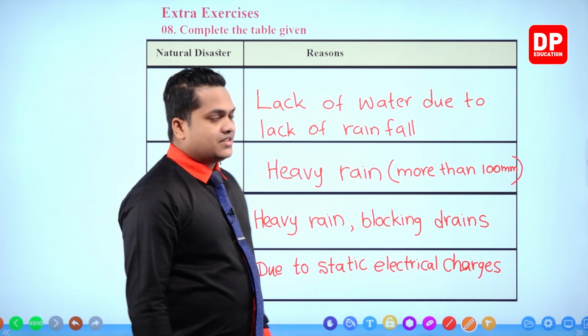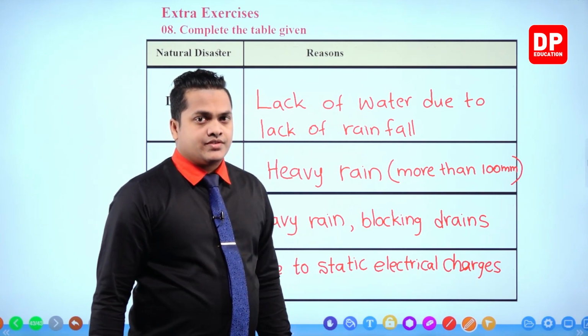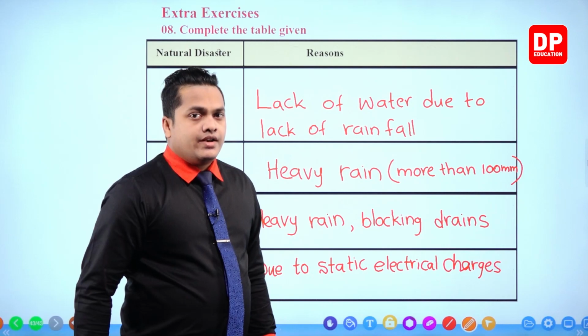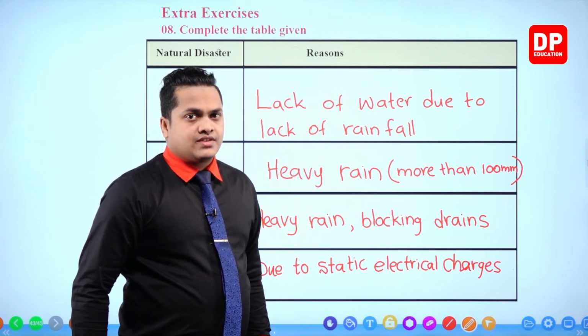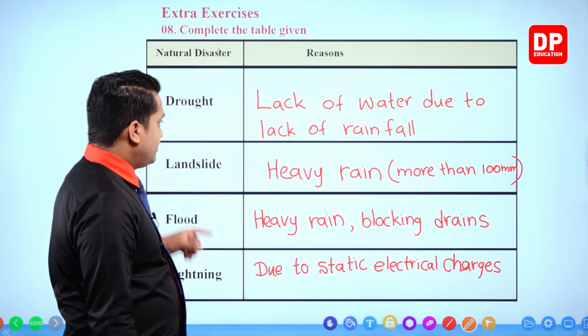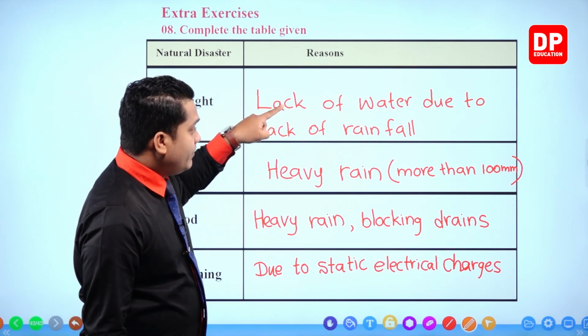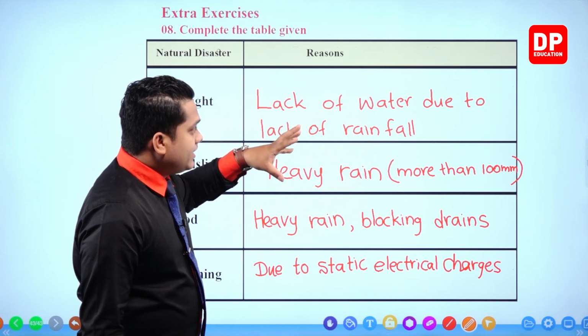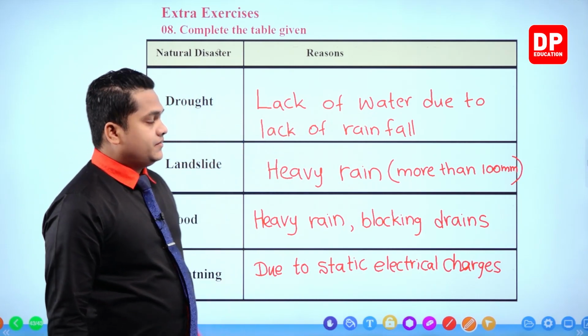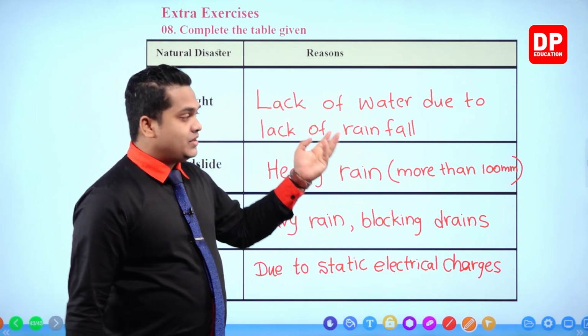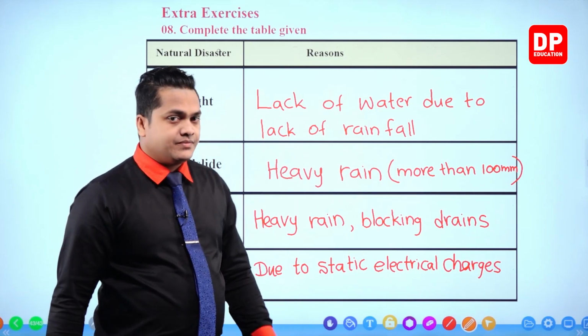Right then, so these are the main reasons for the occurrence of each and every natural disaster that we have discussed under the lesson. First one, my dear children, drought, because of lack of water due to lack of rainfall. Water is getting lacking because of the lack of rainfall, right?